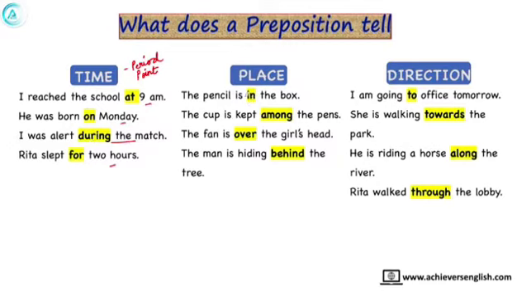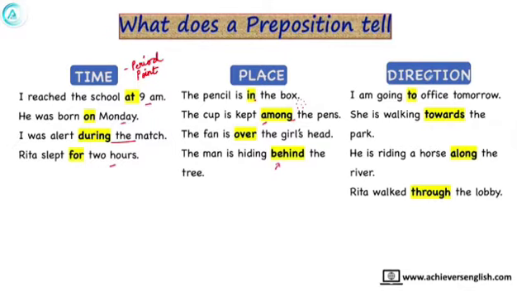And it also tells us the place, like: the pencil is in the box, the cup is kept among the pens. Among the pens means between many pens. The fan is over the girl's head and the man is hiding behind the tree. In all these sentences we get to know about the places.